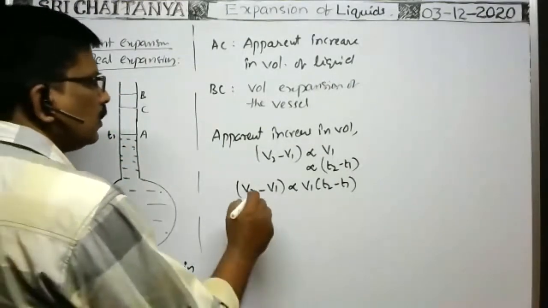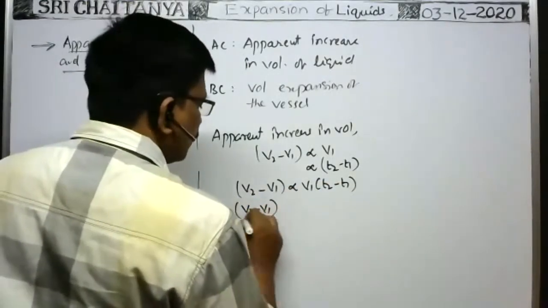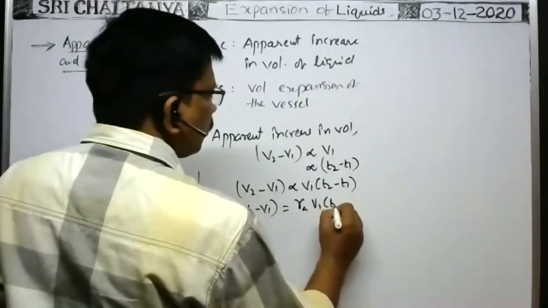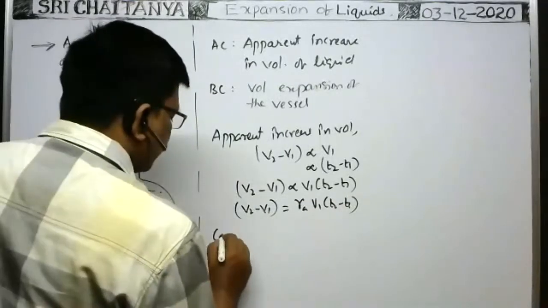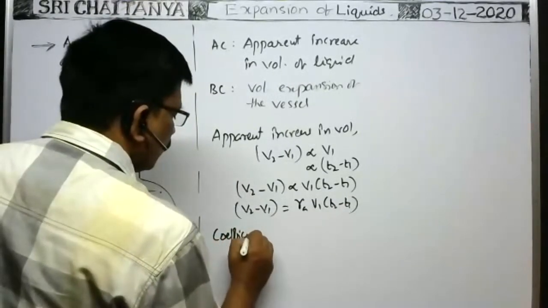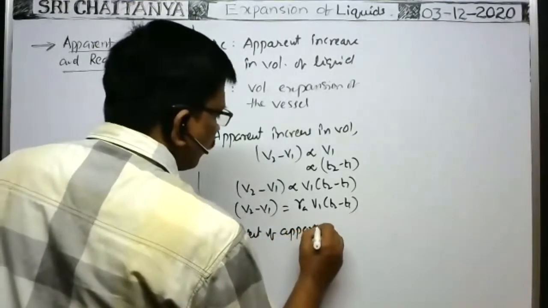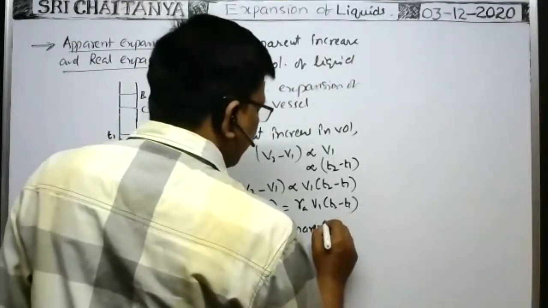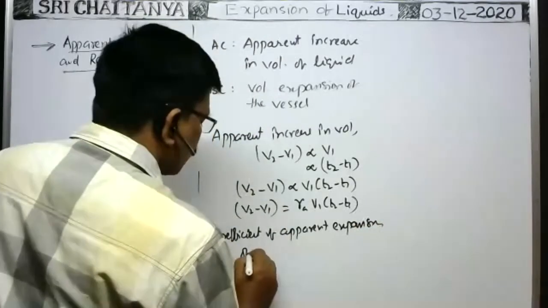So V2 minus V1 is equal to some proportionality constant gamma A into V1 into T2 minus T1, where gamma A is called the coefficient of apparent expansion of the liquid. Coefficient of apparent expansion means volume expansion only. Apparent expansion of liquid.